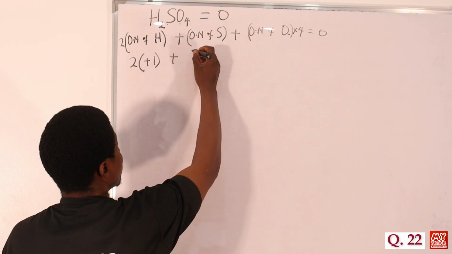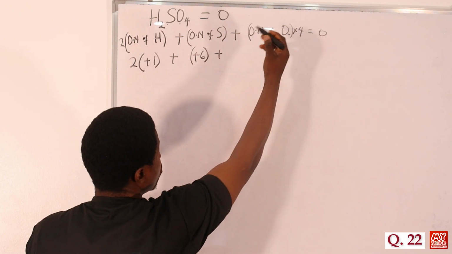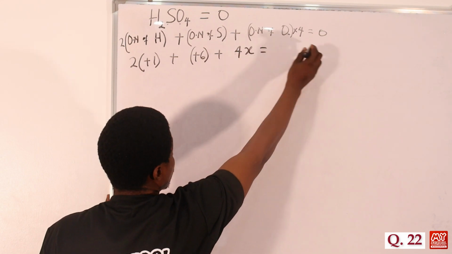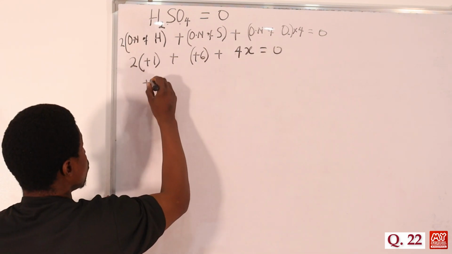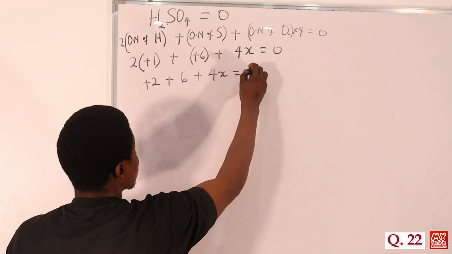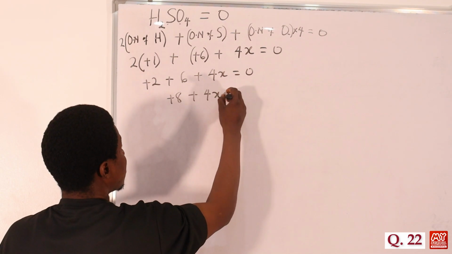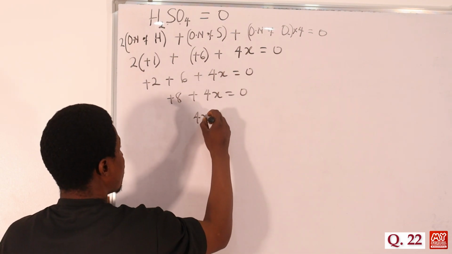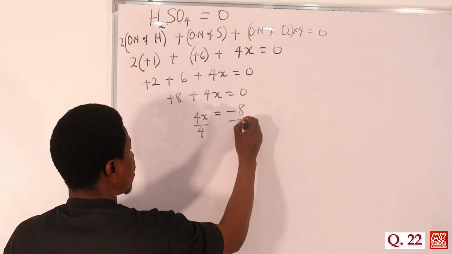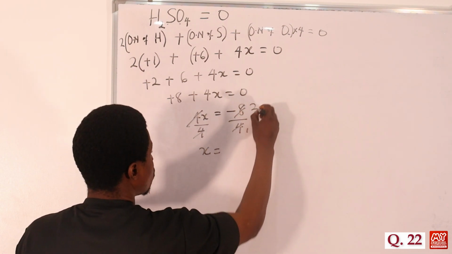So we have oxidation number of sulfur, positive 6, plus oxidation number of oxygen, which we don't know. So we say that is X, then times 4, so that is 4X, because that's what we want to find, equal to 0. So that's positive 2 plus positive 6 plus 4x equals 0. So we have positive 8 plus 4x equals 0. We transfer plus 8 to the other side, it becomes negative 8. Divide both sides by 4, 4 cancels 4, so x will be negative 2.